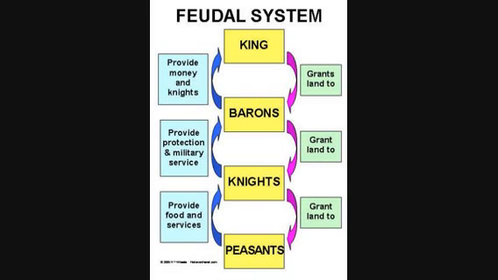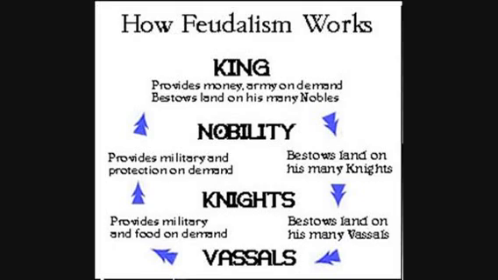The term came to be used widely to describe the abuses of the ancient regime during the French Revolution of 1789.